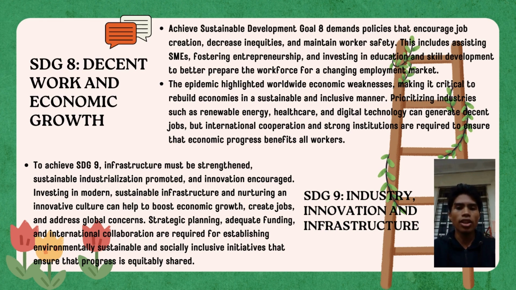For SDG 9, it is industry, innovation, and infrastructure. Achieving SDG 9 requires strengthening infrastructure, promoting sustainable industrialization, and encouraging innovation. This involves investing in modern, sustainable infrastructure and fostering an innovative culture to boost economic growth and job creation. Strategic planning, sufficient funding, and international collaboration are essential for environmentally sustainable and socially inclusive progress.